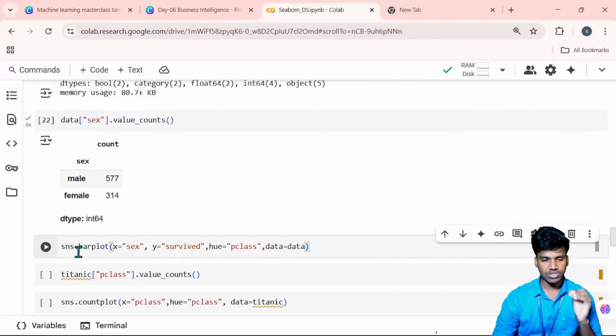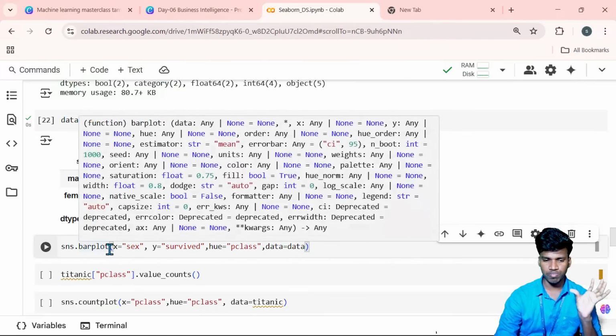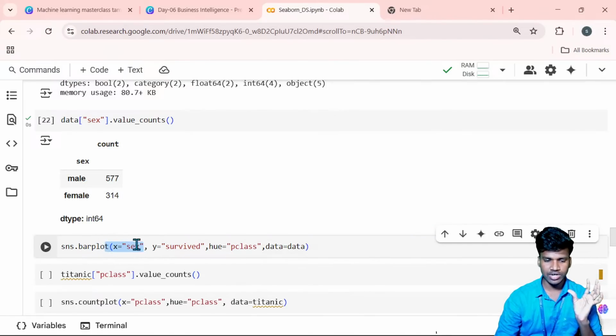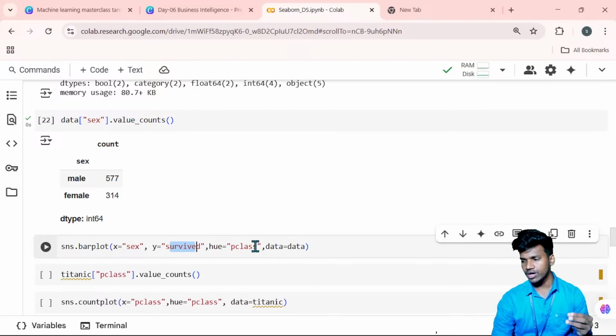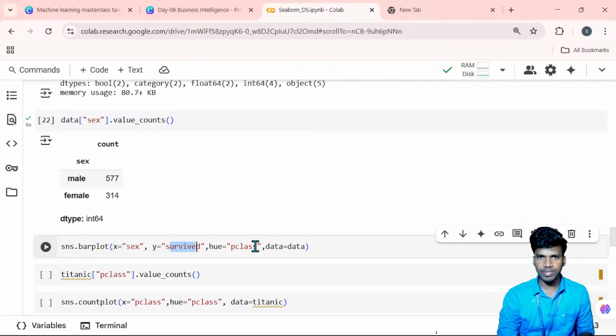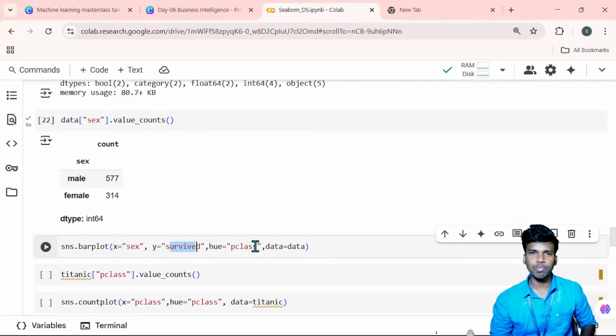Yeah, sns.barplot. So a bar plot is also the same as a count plot. The x-axis has the gender, the y-axis has the survived count, and the hue is the passenger class. So here, gender-wise, how many people survived, and among the survived people, which class they traveled in. That is the detail I will show here.